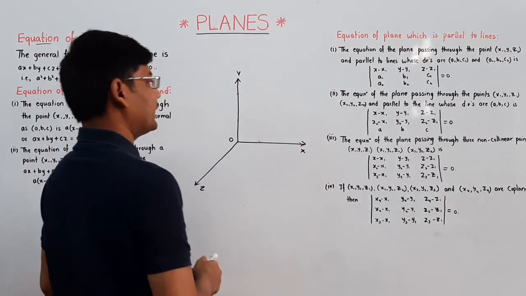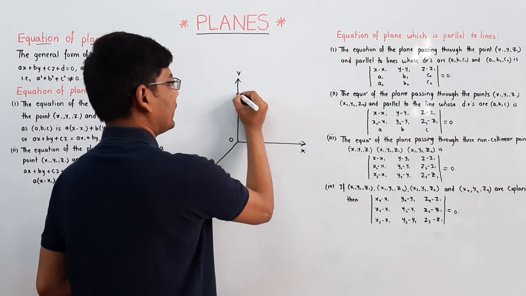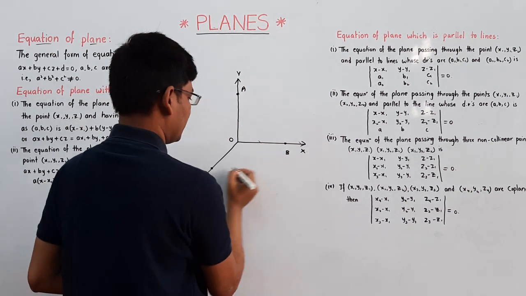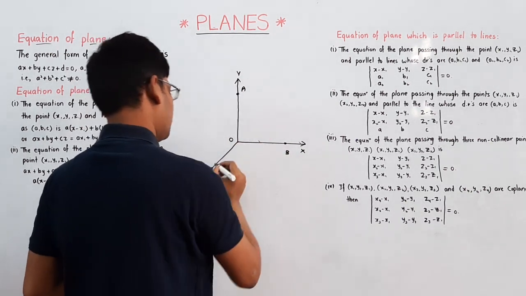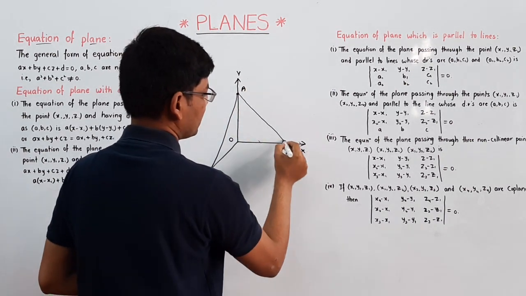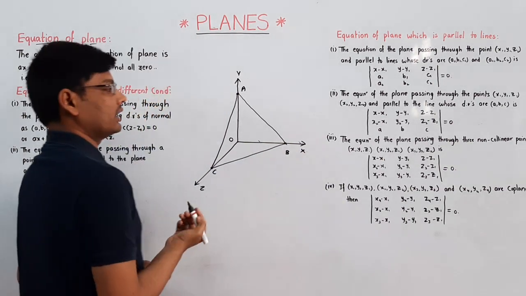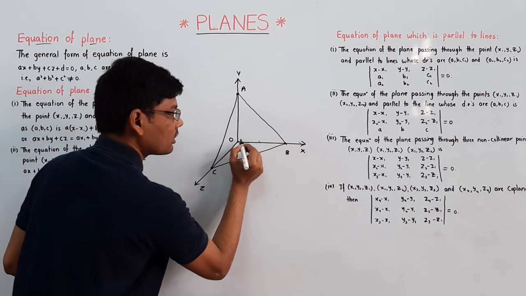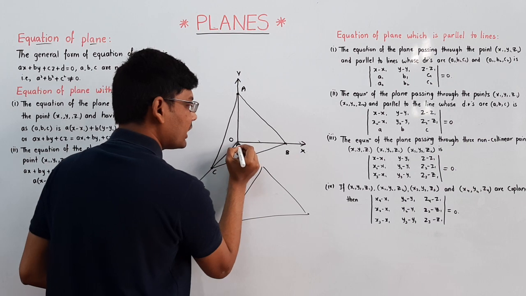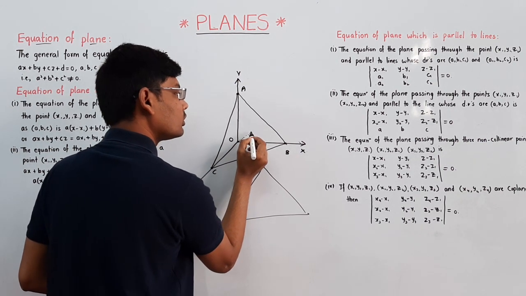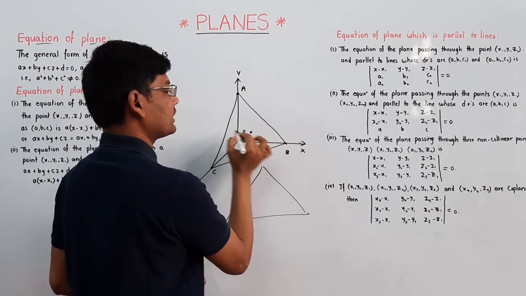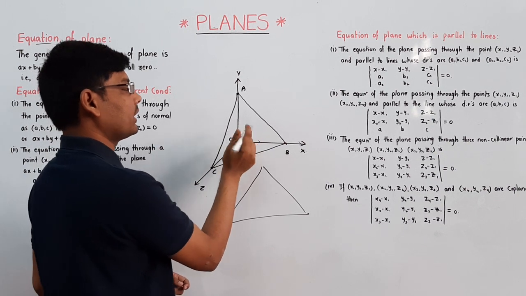Now I am taking points on this plane in the 3D coordinate system. This is A, this is B and this is C. Joining these 3 points, A B, B C, C A, the plane is at some distance from the origin. It is intersecting at some point, and the distance is nothing but d here.